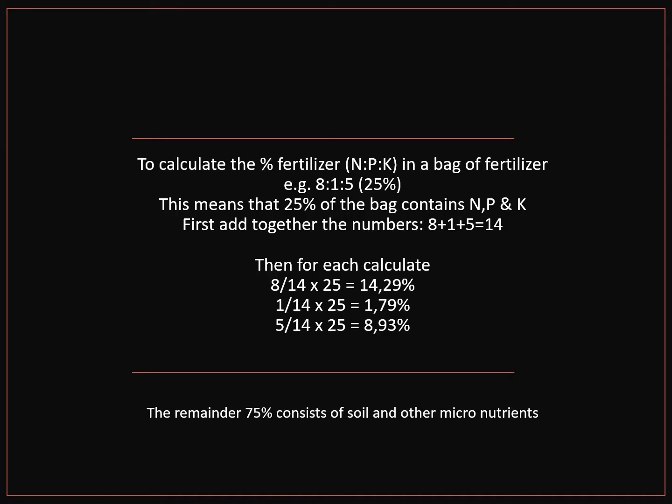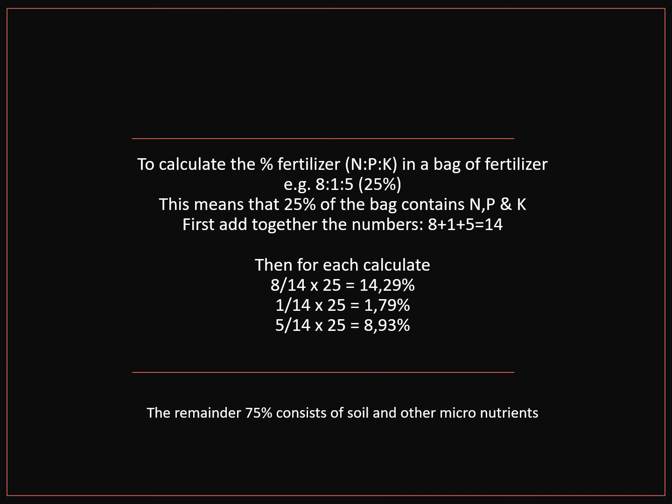This is how to calculate the percentage fertilizer, which is N, P, and K, in a bag of fertilizer. For example, if the bag mentions 8:1:5 and in brackets 25%, this means that 25% of the bag contains nitrogen, phosphorus, and potassium. So how do we go about doing this? First, add together the numbers 8 plus 1 plus 5, that gives you 14.